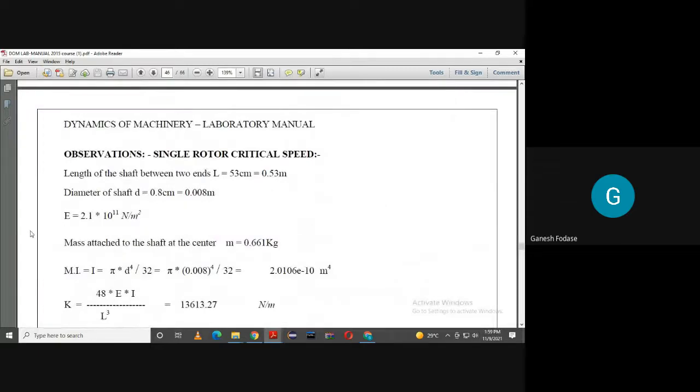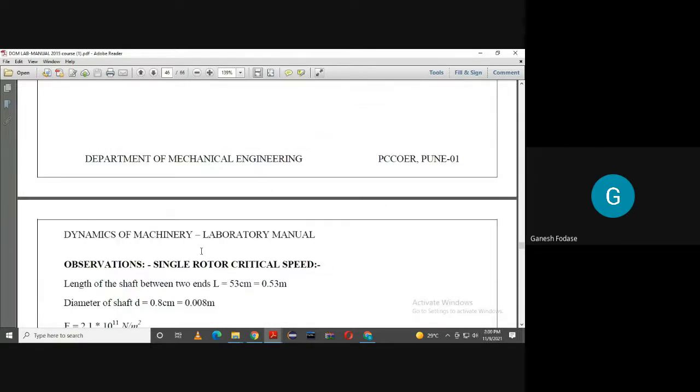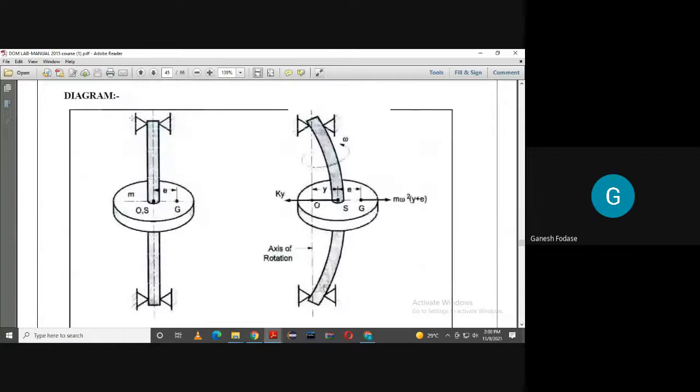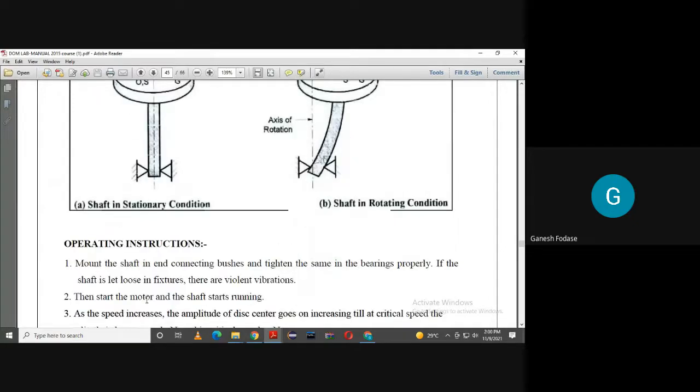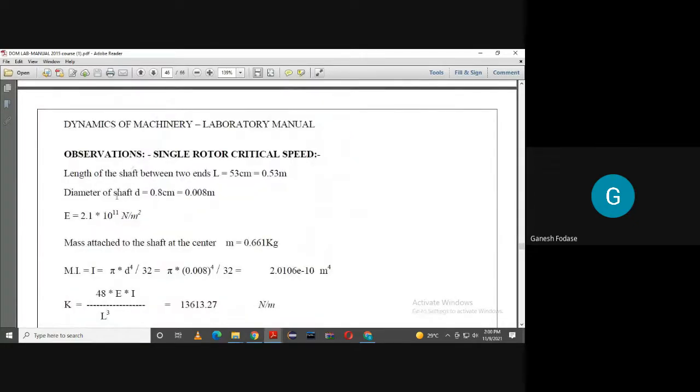the length of the shaft is known to you. Let's say L is given to you. Then the diameter of the shaft is known to you. E, what is E? Modulus of elasticity for the given material is known to you. The mass of the disc attached to the shaft is known to you. If M is known, E is known, diameter of the shaft is known, and length is known, then I can find the moment of inertia first.